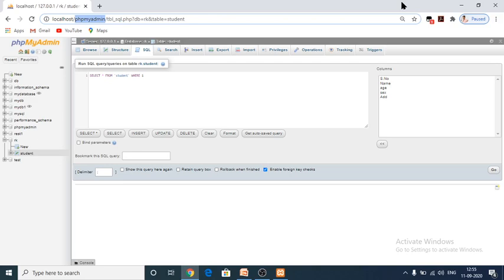Its basic release version is 5.0 and now it is available as version 8.0. It supports all operating systems. It will run on all types of operating systems, whether Windows, Linux, Unix, whatever it is, it can run.